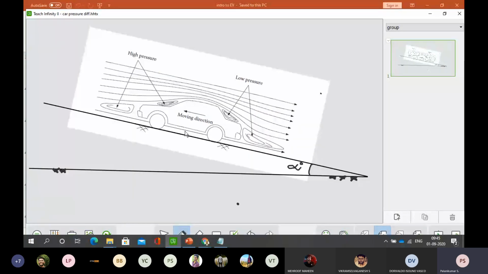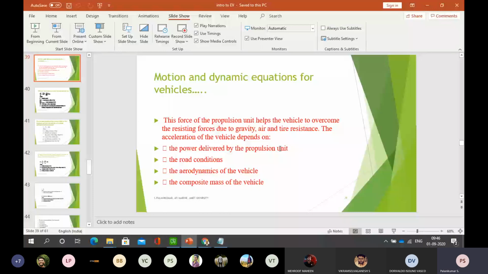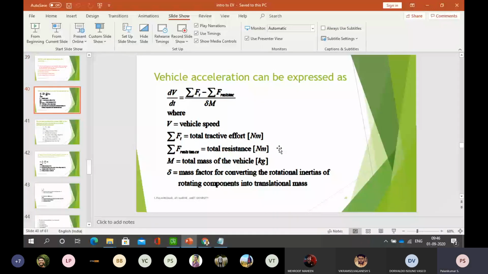When the vehicle is moving in the uphill direction, if a velocity is applied, what are all the opposing forces that can act on the wheel? That we have to calculate. We have identified four forces in total. So this is a generalized equation for the acceleration.